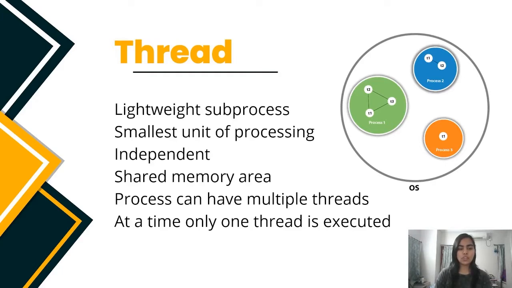As shown in the figure, a thread is executed inside the process. There is context switching between the threads, and there can be multiple processes inside the OS. One process can also have multiple threads, but at a time only one thread is executed.